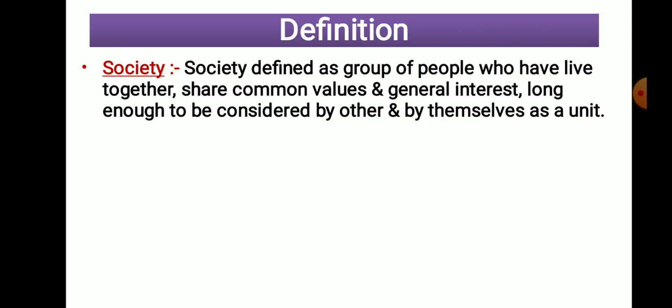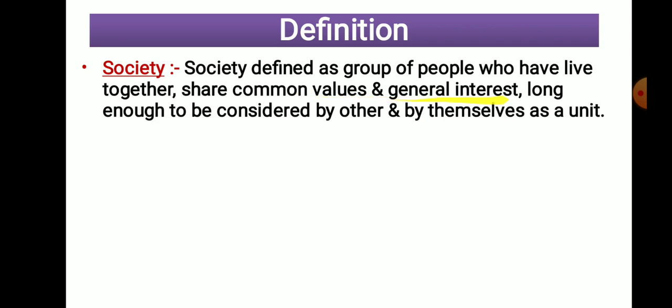So what does the definition say? It is a group of people. You have to bifurcate. It is a group of people who live together, and while living, what are they going to do? They are going to share common values and general interests. Always we share our values and interests with our neighbors, with our friends, with our relatives.